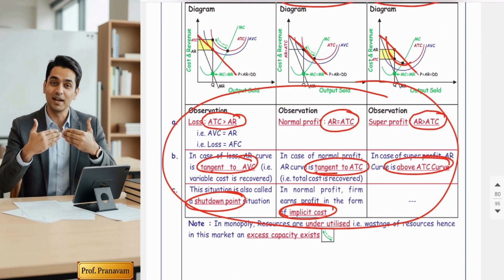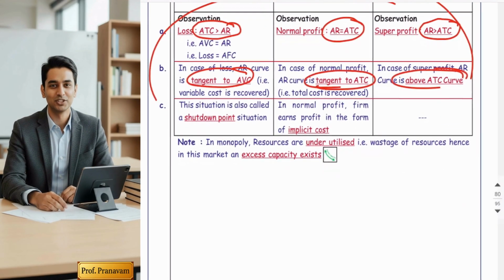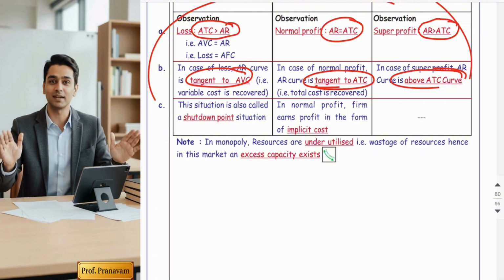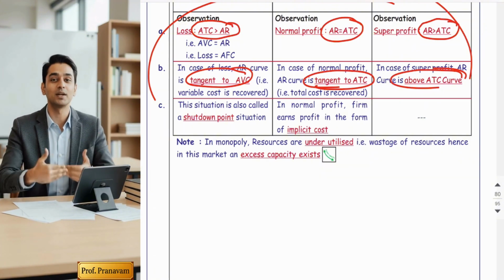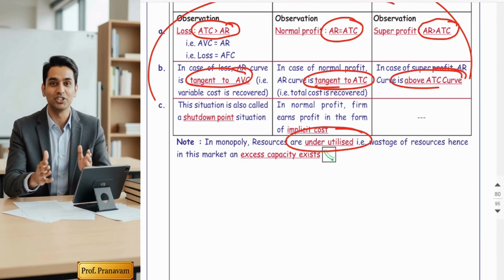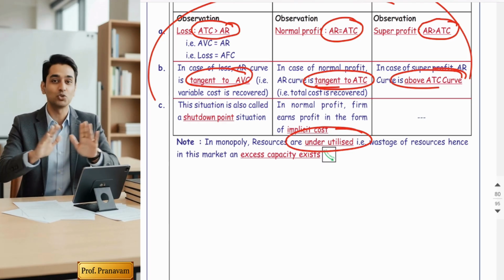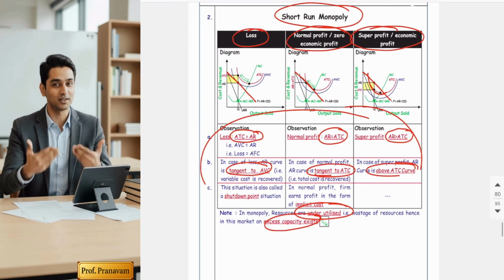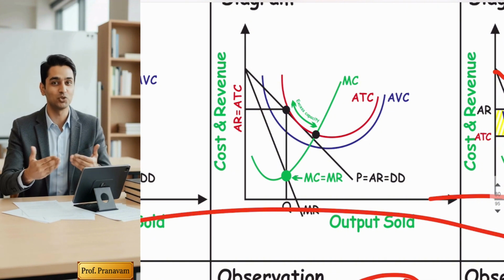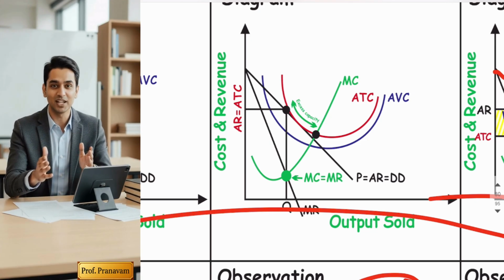In a monopoly market, if you check the note, excess capacity is always there. Yes, guys, each and every monopolist has excess capacity as they underutilize their resources. Why do they underutilize the resources? It can be indicated from the diagram also. Come to the normal profit diagram. Guys, economists say monopolists never produce at an optimum capacity. They always underutilize the resources, and they always keep an excess capacity.